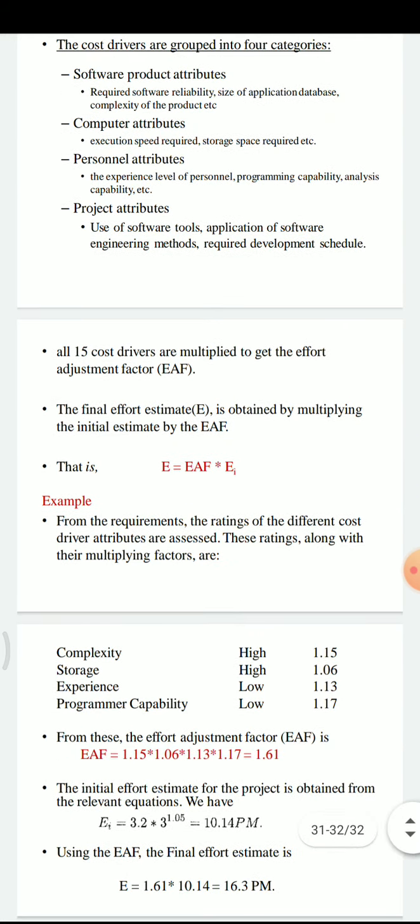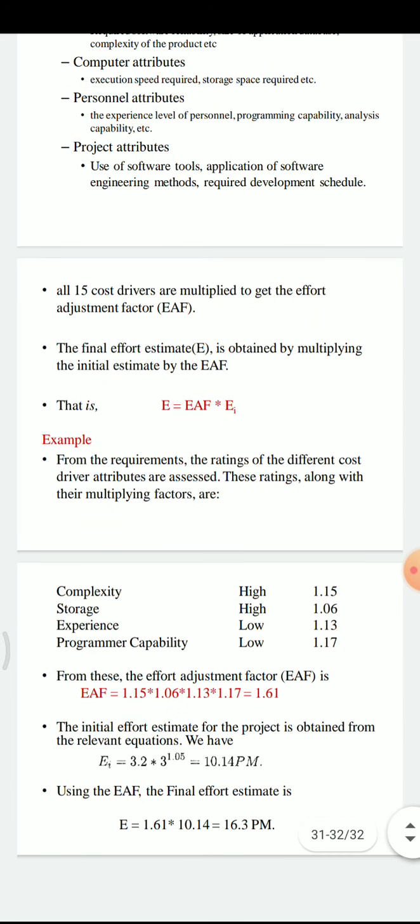For example, we are going to represent the ratings of the different cost driver attributes as assessed. These ratings along with their multiplying factors are as shown in the slide.